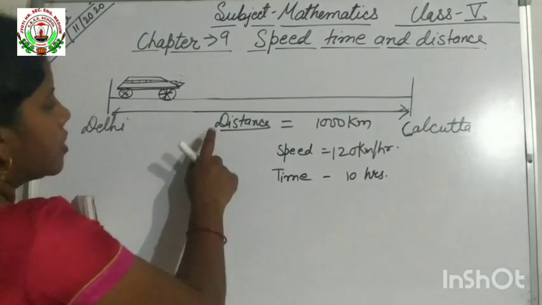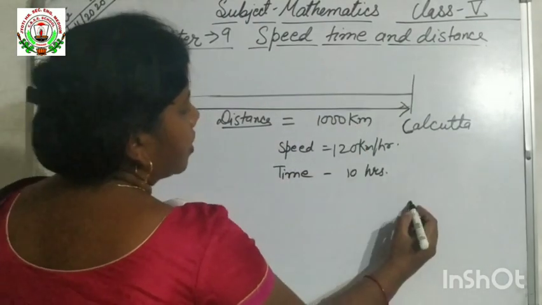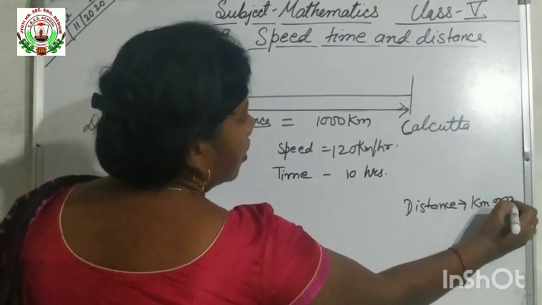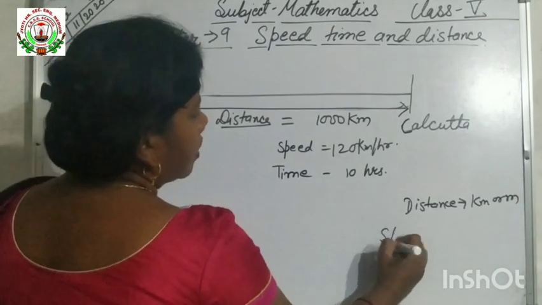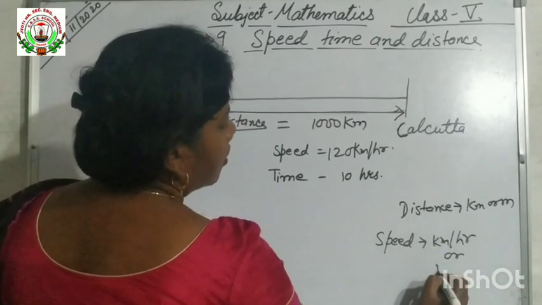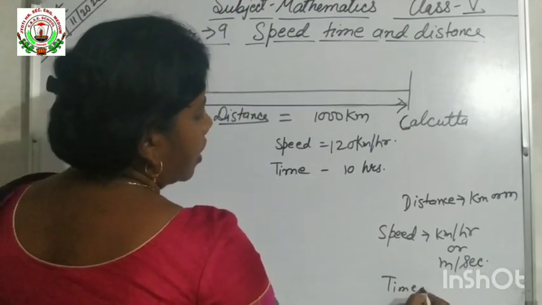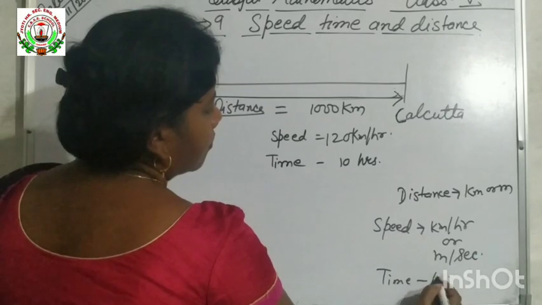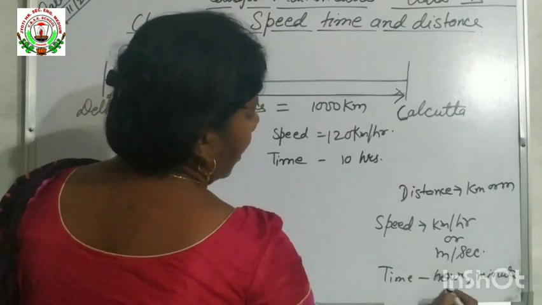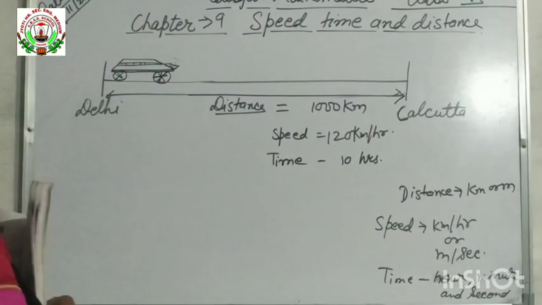Understood? So today we will see distance, speed and time. Distance is given in kilometer or meter. Distance will always you will get in kilometer or meter. And speed you will get always in kilometer per hour or meter per second. Understood? And time you will always get either in hour, minute and second. Okay, these are the units of these things.